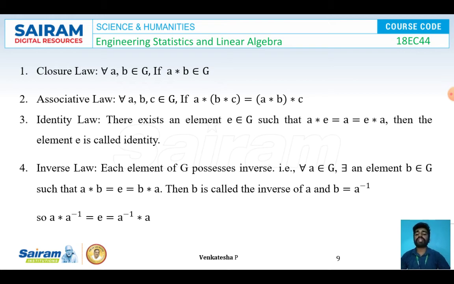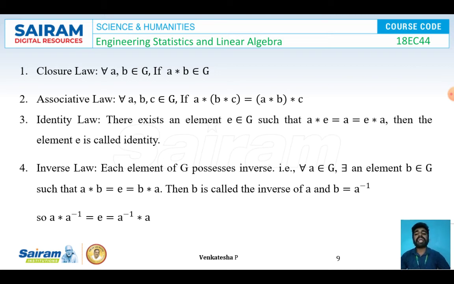The second one is associative law. For all a, b, c belonging to the non-empty set G, (a star b) star c is equal to a star (b star c). With this condition we can say that the associative law holds good with respect to the operation star.